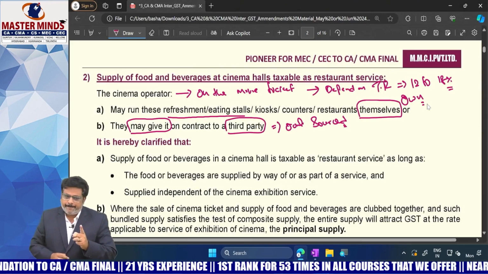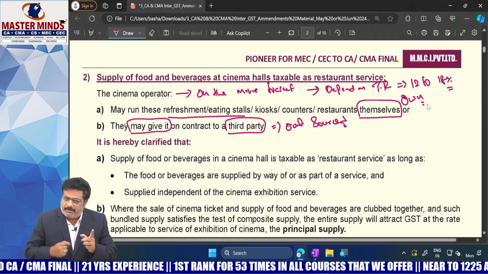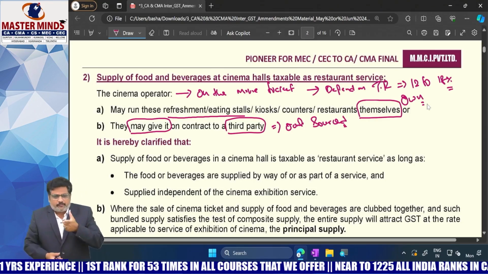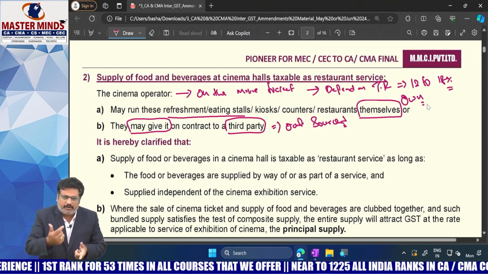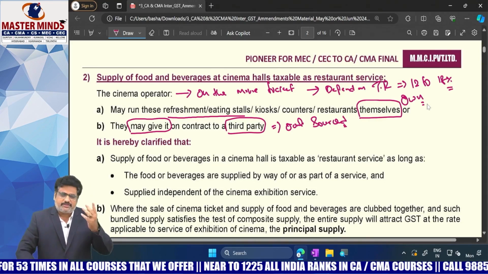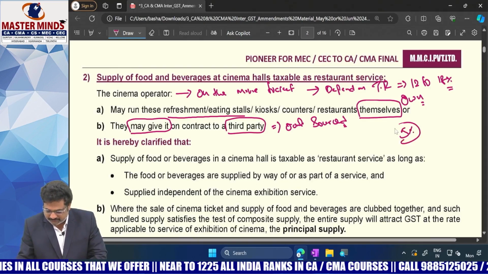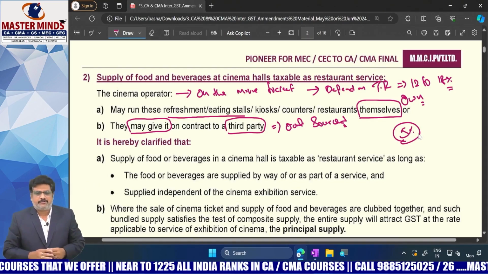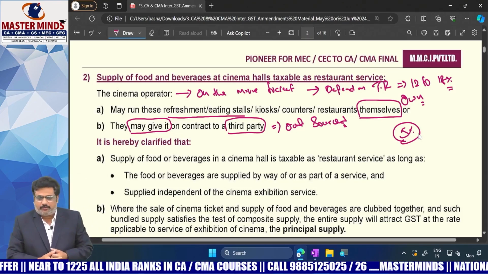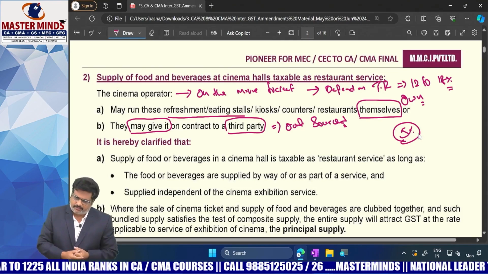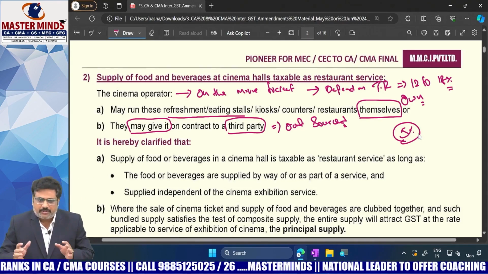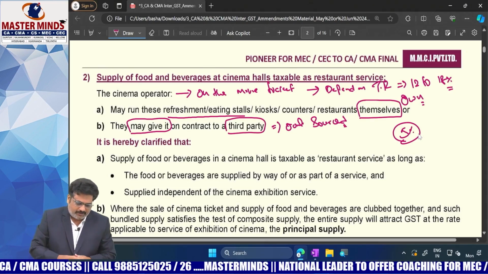If at all it is a composite supply and it will be taxable as part and parcel of movie tickets, that means exhibition of movie, the food is also liable to be taxable at the rate of 18%. But if at all it is an independent restaurant service, what is the restaurant service tax rate? It can be 5%. So that is the point. If it becomes a composite supply, then automatically on the food items also 18% tax rate will be there. And if at all it is an independent restaurant, in those cases, definitely 5% tax rate will be applicable.